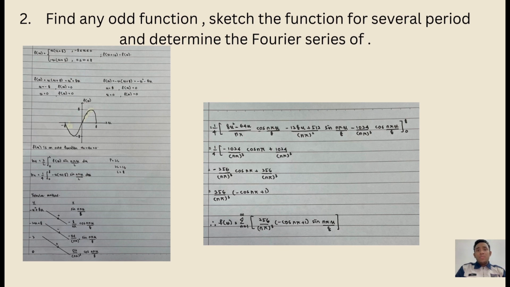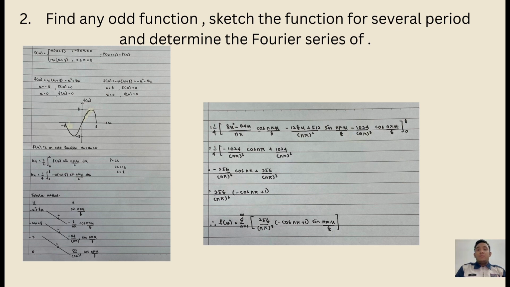So after plotting the graph, I have to find bn. For an odd function, the value of a0 and an equal 0. So we don't have to find a0 and an. So firstly, we have to find the value of L. The value that I get is 8.